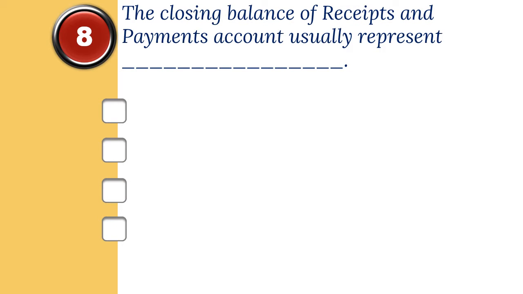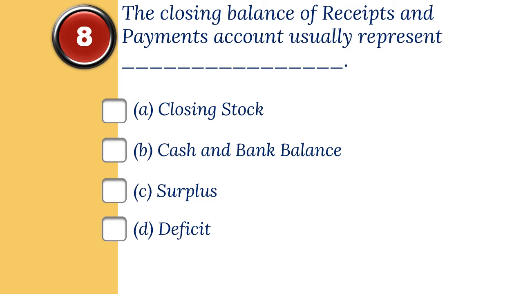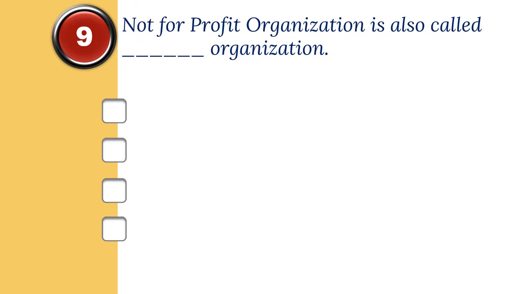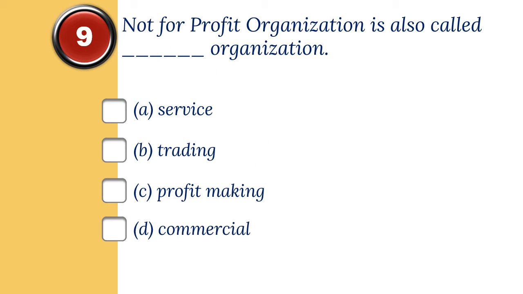8. The closing balance of receipts and payments account usually represent dash. The options are A. Closing stock, B. Cash and bank balance, C. Surplus, D. Deficit. And the correct option is B. Cash and bank balance. 9. Not-for-profit organization is also called dash organization. The options are A. Service, B. Trading, C. Profit-making, D. Commercial. And the correct option is A. Service.